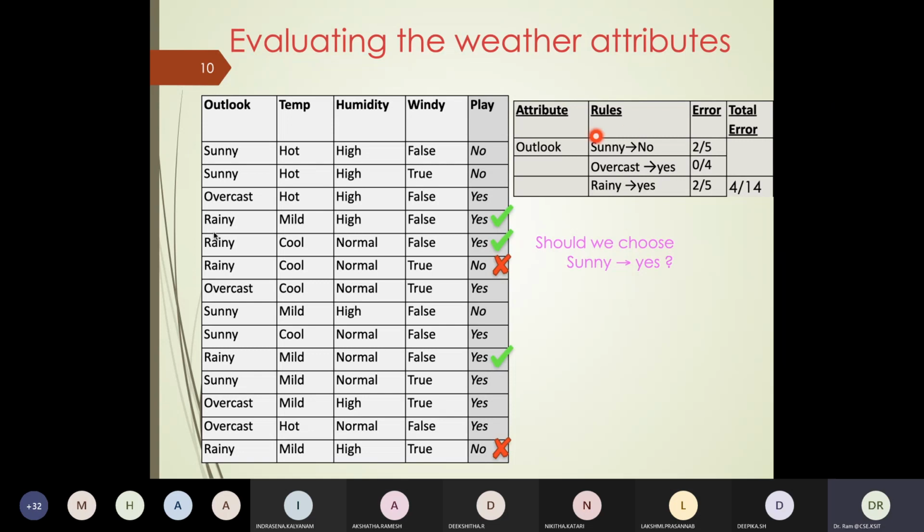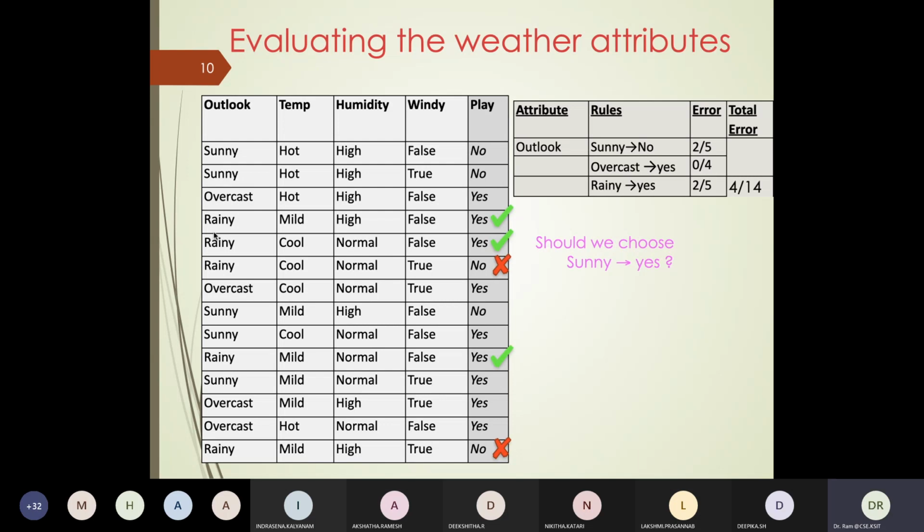If my outlook was overcast, there are 4 records, and all the 4 records basically give me yes. That means if outlook is overcast, my decision is yes, and I'm not making any error. And this is what is called a pure decision. Because if somebody asks me a query and says my outlook is overcast, I say as per my data, you can go and play. I don't look at any other variable.